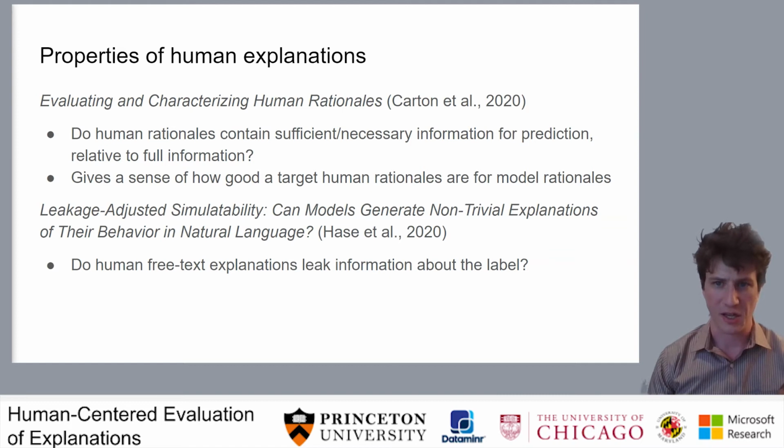By doing this, we can get a sense of how good a target the human annotated rationales are for model rationales. If the human rationales in a dataset never consist of enough information for a model to make a good prediction, then they probably shouldn't be used as a target for a proxy evaluation like the type that we've been talking about. In their recent paper about leakage-adjusted simulatability, Peter Hase and his co-authors do something very similar for free text explanations. They look at how accurate models become when the free text explanation is appended onto the end of the input, and they use these values to make inferences about the informational content of these explanations.